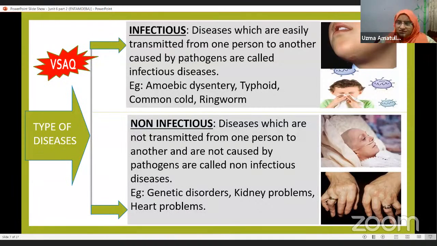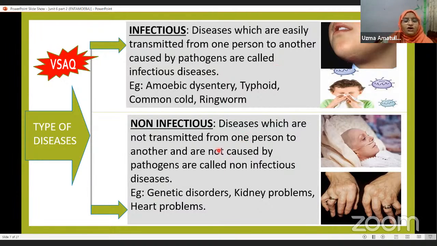Now here, this is a viral disease. Here you see, when we are sharing clothes and sharing beds, all these diseases spread by sharing utensils, glasses, plates. So when a disease is spread from one person to another, then it is called an infectious disease.